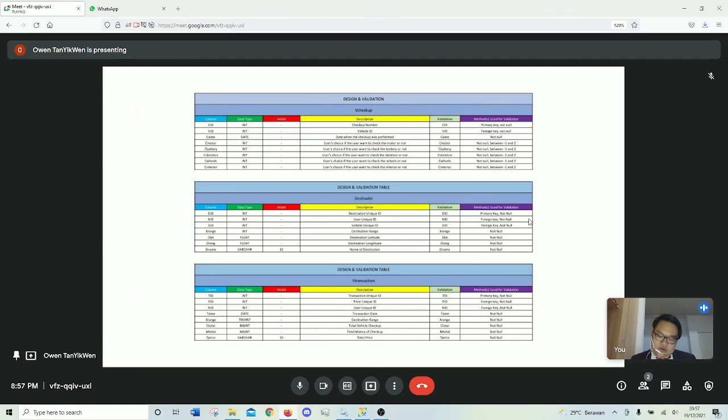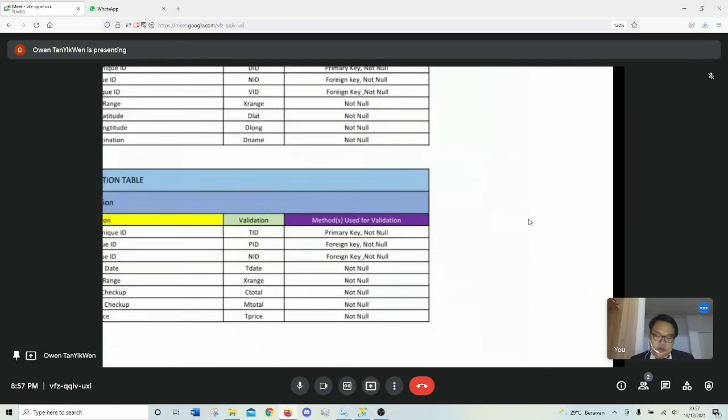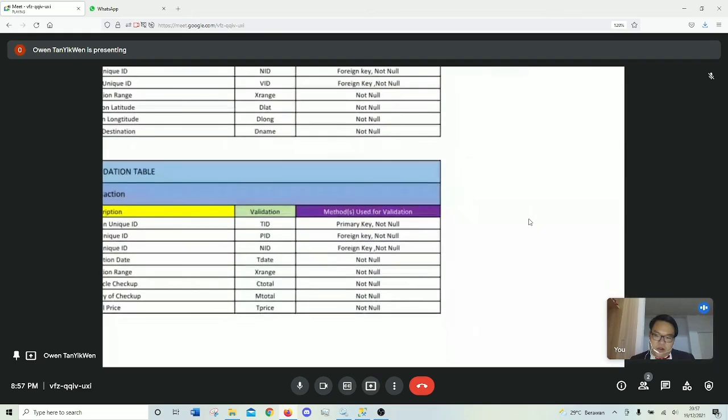And of course there will be some primary key and foreign key as well, and it's all related to every single table around it, so it all connects. There is no table that is not connected. That's why we have to make it all connected. If not, that means that table will not exist, because it has no relation.